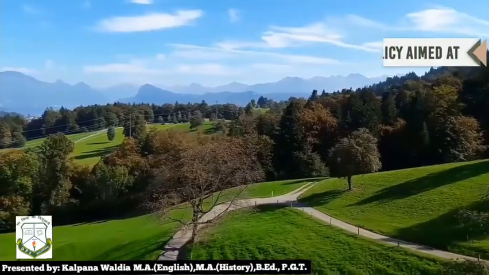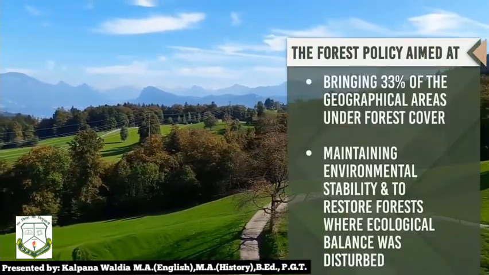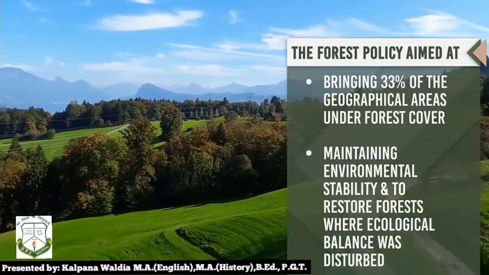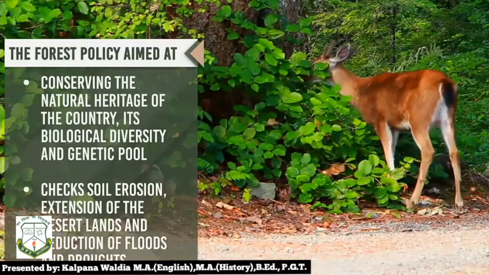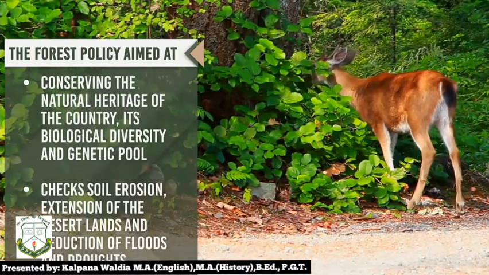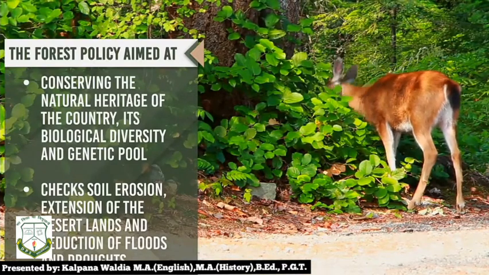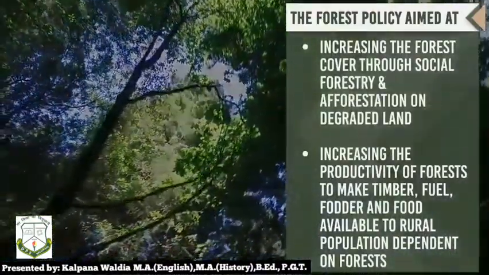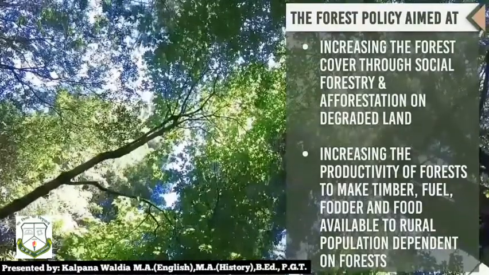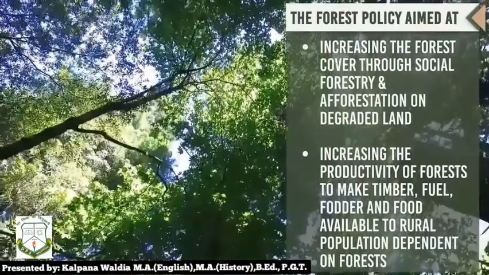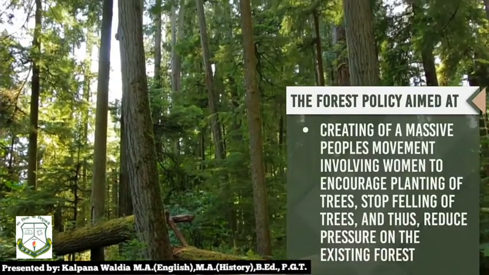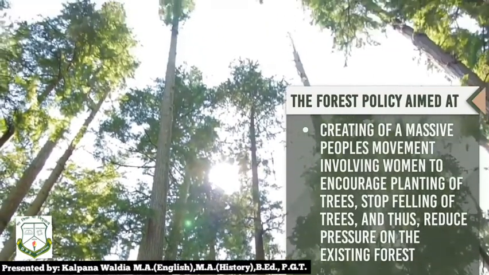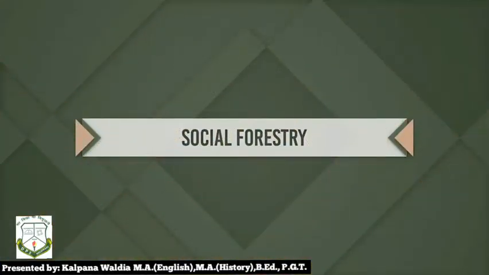Now let us see the aims of forest policy. Bringing 33% of geographical area under forest cover, maintaining environmental stability and to restore forest where ecological balance was disturbed, conserving the natural heritage of the country, its biological diversity and genetic pool, check soil erosion, extension of desert lands and reduction of floods and droughts, increasing the forest cover through social forestry and afforestation on degraded lands, increasing the productivity of forests to make timber, fuel, fodder and food available to the rural population dependent on forest, creation of massive people movement involving women to encourage plantation of trees, stop falling of trees and thus reduce pressure on existing forest.